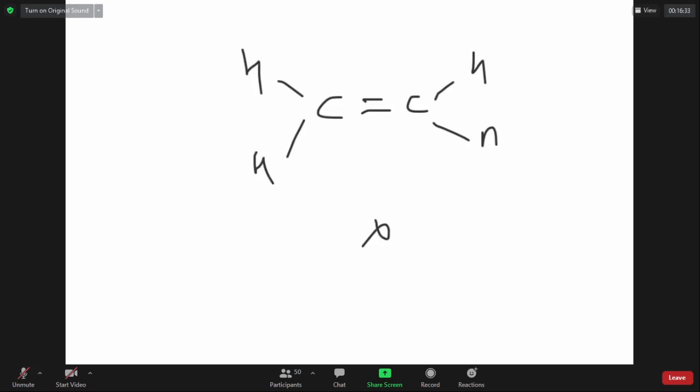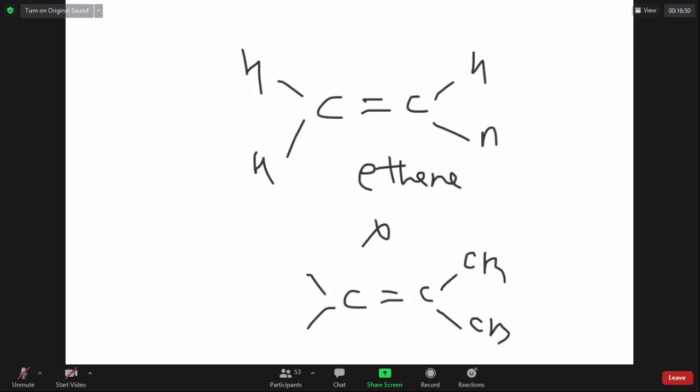Can I write geometrical isomerism for ethene? No. Can I write geometrical isomerism for this molecule, 2-methylpropene?